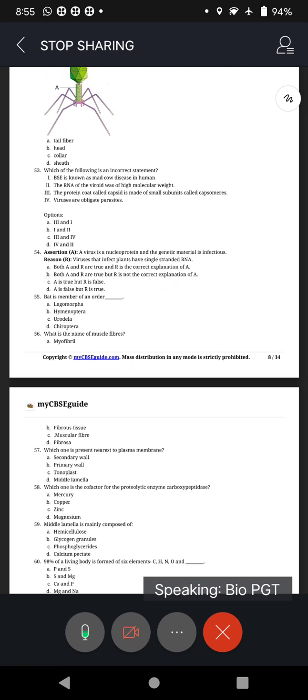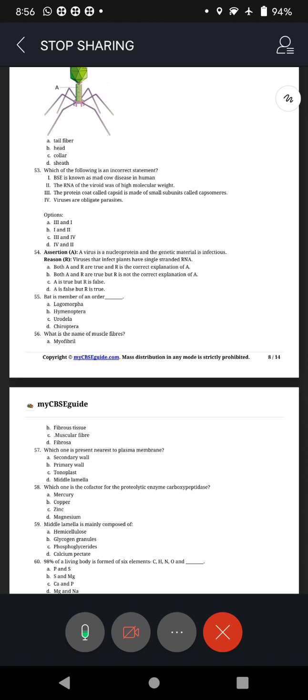Now we move on to question number 54. Assertion reasoning type. Assertion. A virus is a nucleoprotein and the genetic material is infectious. Read that. Virus is a nucleoprotein and genetic material is infectious. It causes infections. Right. Reason. Viruses that infect plants have single-stranded RNA.